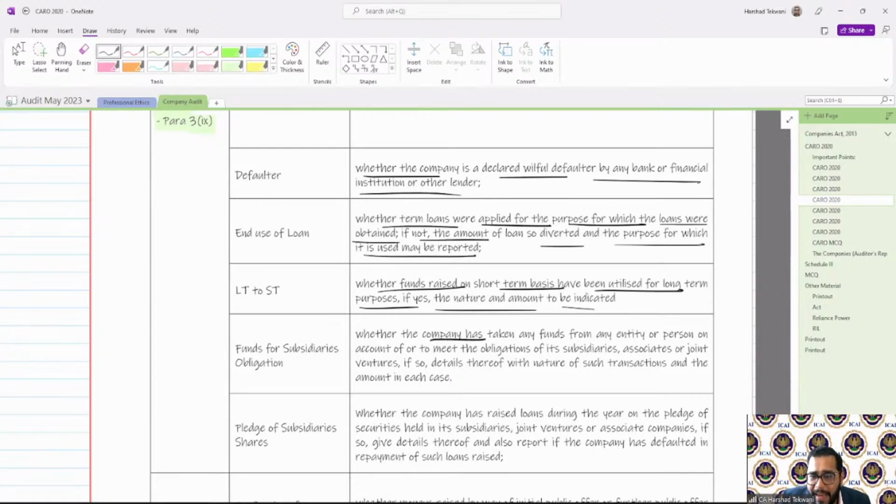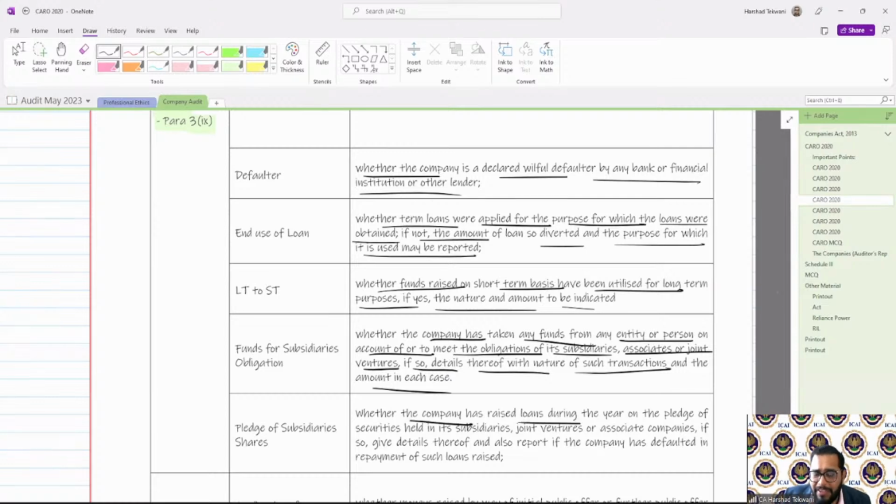Whether the company has taken any fund from any entity or person on account to meet the obligation of subsidiaries, associates, joint ventures. If so, details thereof with the nature of such transaction and amount in each case. So, whether I have taken any fund from any entity to meet the obligation of my subsidiary, joint venture or associate, yes, I need to mention the amount in each case.